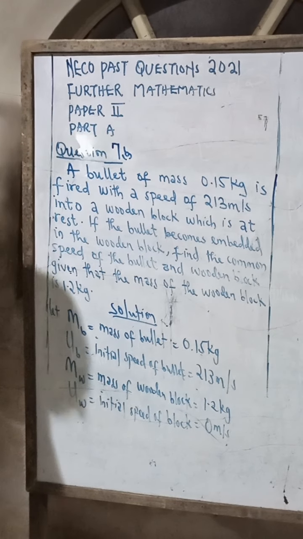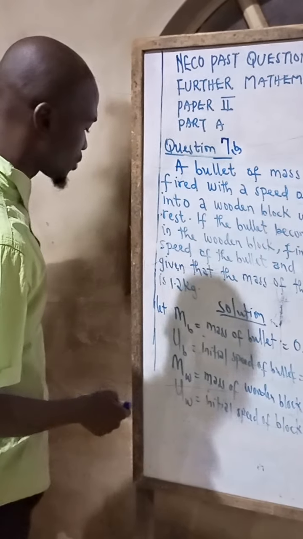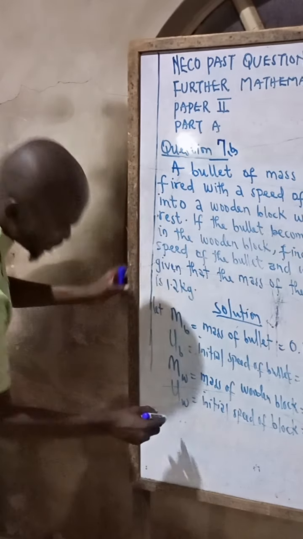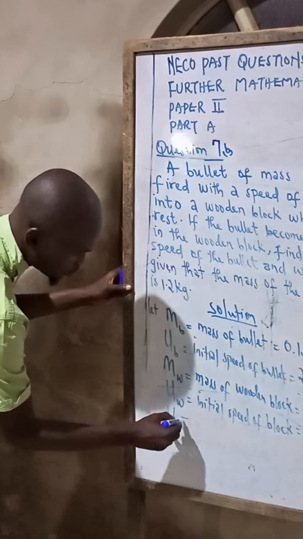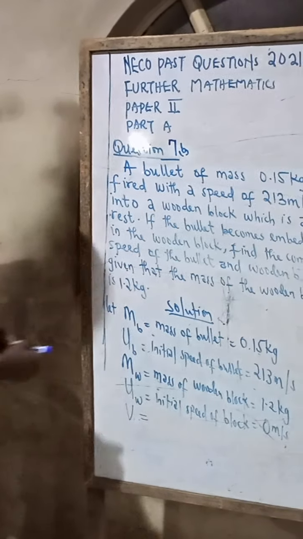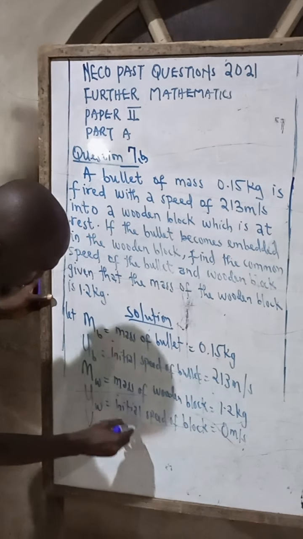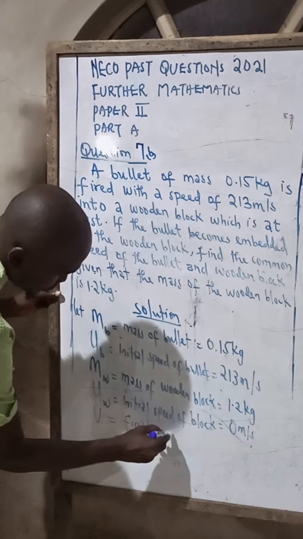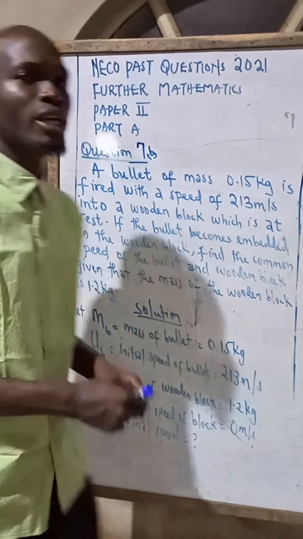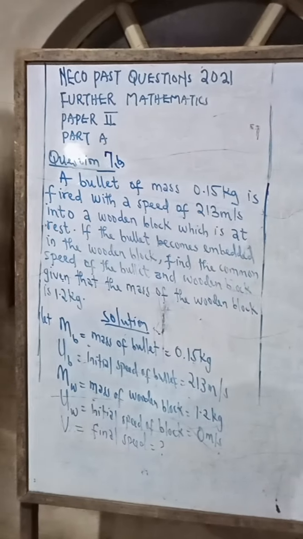Then the final speed with which they move together is what they ask us to find. Let's write it out. Final speed V of the two bodies that are connected together. So the final speed is unknown. Now let's go on with the solution. We are good to go. Now we have to combine all the parameters together.